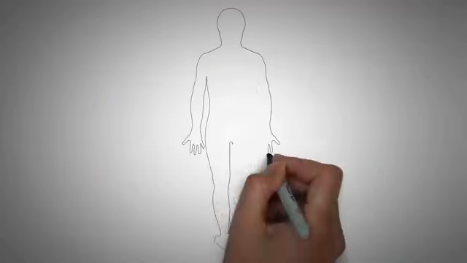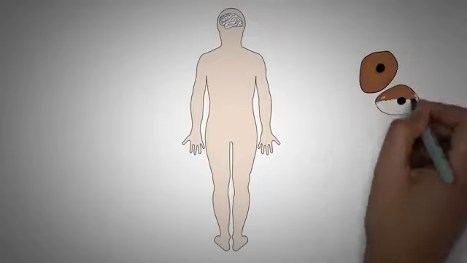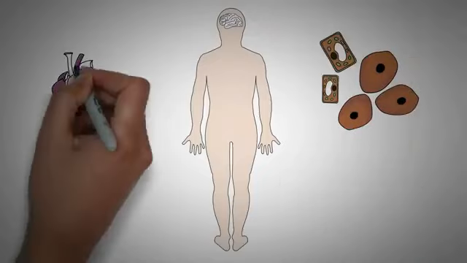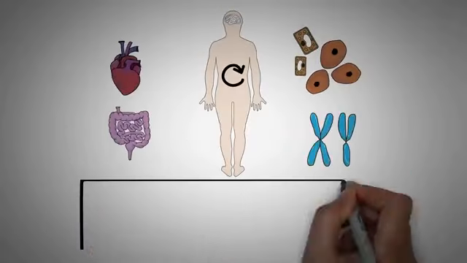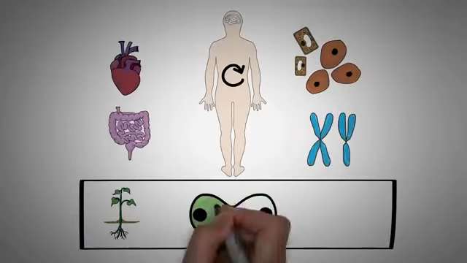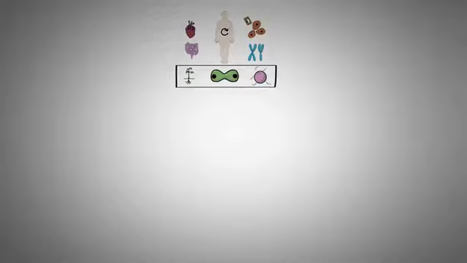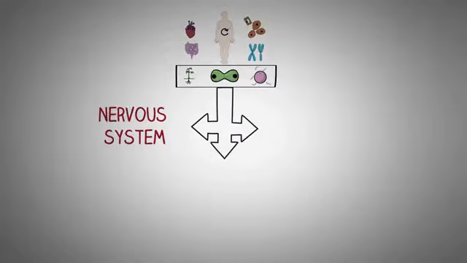The human body needs control over its cells, tissues, and various processes so that it can function in an orderly and stable way, which makes vital functions like growth, development, and reproduction possible. This control is mostly provided by three systems: the immune system, the nervous system, and the endocrine system.